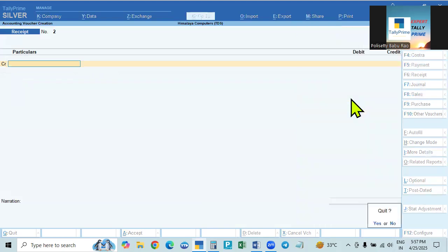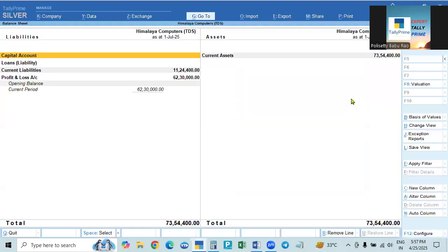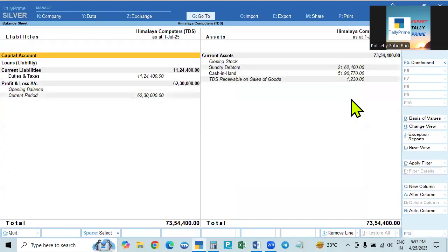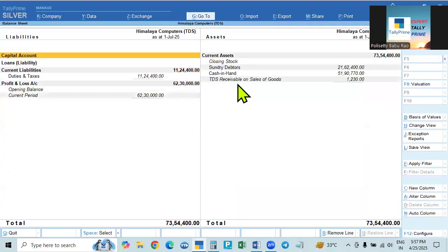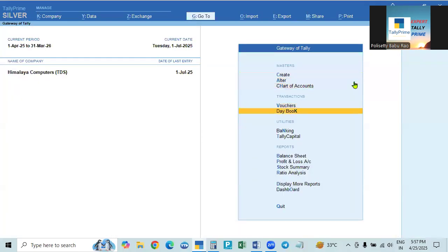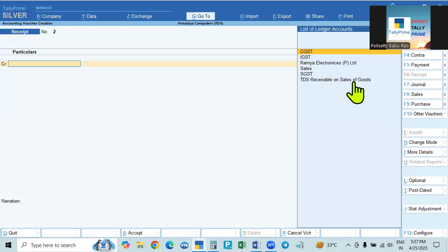It will be an asset. See here, if you go to the balance sheet, you see TDS receivable on sale of goods, 1,230 for this month. One more thing: after this, from the next day onwards, the limit is totally crossed.